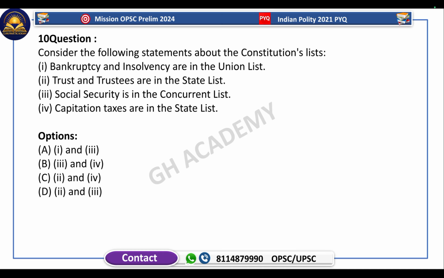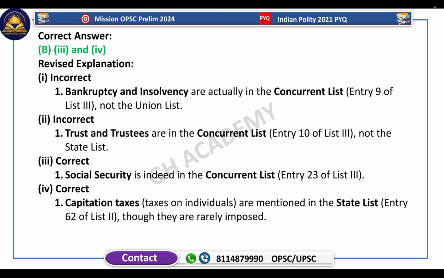First, bankruptcy and insolvency are in the Union list; trust and trustees are in the State list; social security is in the Concurrent list; capitation taxes are in the State list. The correct answer is third and fourth. First and second are incorrect because bankruptcy and insolvency are in the Concurrent list. Trust and trustees are also in the Concurrent list.